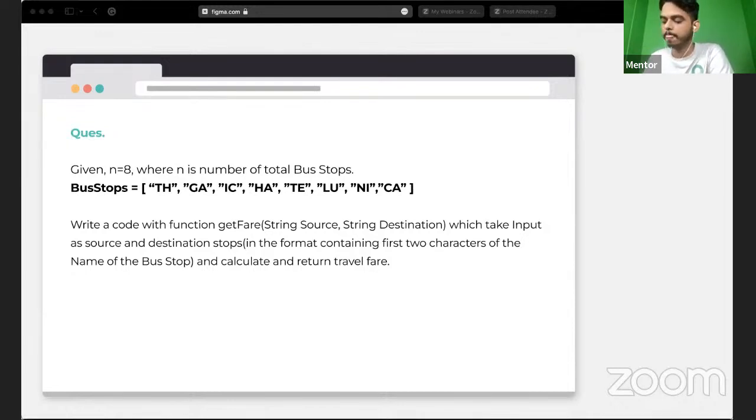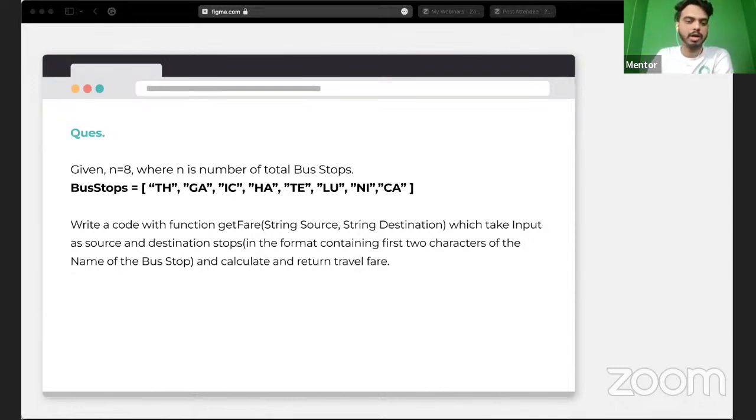So this is how we can do it, and there can be multiple parameters as well. You can select the source as this TH, and this GA, the next stop, as the destination. It's up to you, and maybe the conditions are given to us with respect to that as well. All right. So in the format containing the first 2 characters of the name of the bus, we have to calculate the fare required to travel this distance between the 2 destinations, and then return the travel fare.